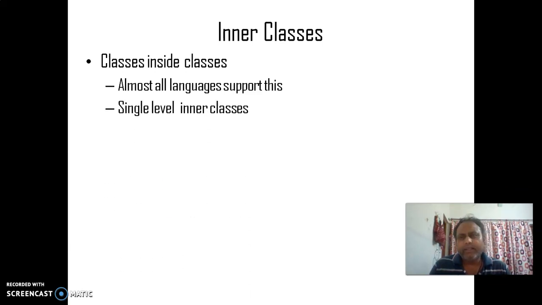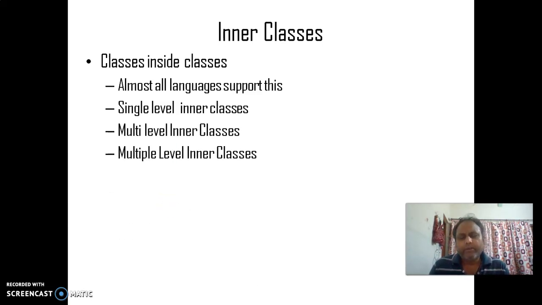In the inner classes we have a single level inner class, where we declare a single class inside a class. We also have a multi-level inner class, where you can define more than one class inside a class.